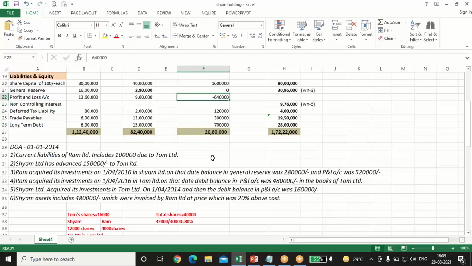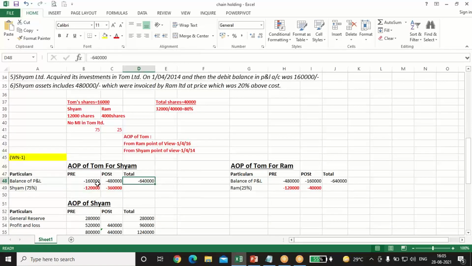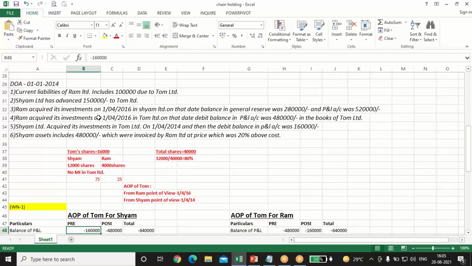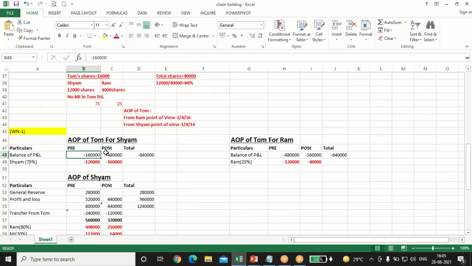PNL debit balance of 6,40,000, so minus 6,40,000. The PNL balance at acquisition was given in the adjustment: 1,60,000. Sham acquired its investment in Tom on 1st April 2014, and at that time the balance was 160 negative. So 640 minus 160 comes to post, that is 4,80,000.